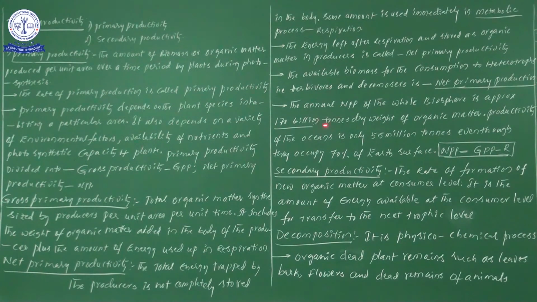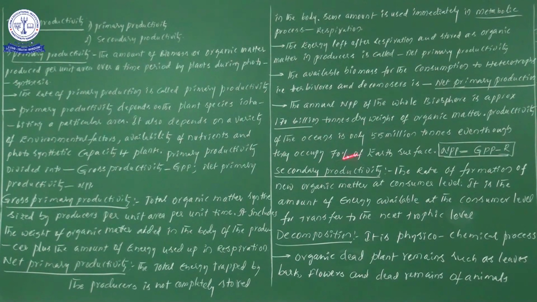Per annum, the NPP value in the entire biosphere is 170 billion tons dry weight. So the organic matter available in one year as NPP is 170 billion tons.